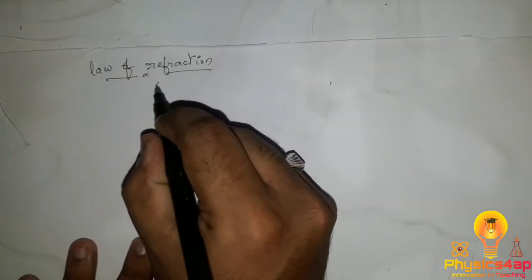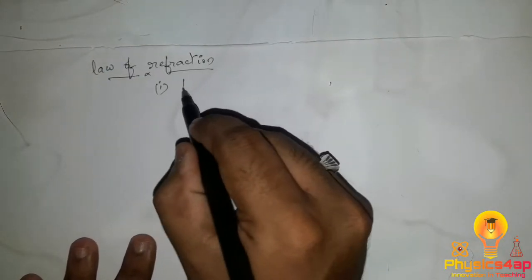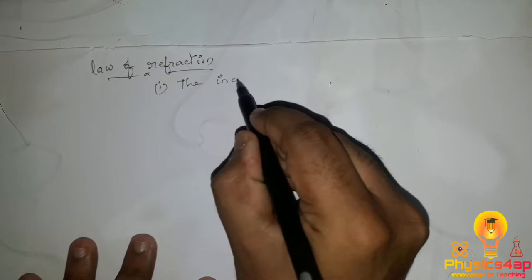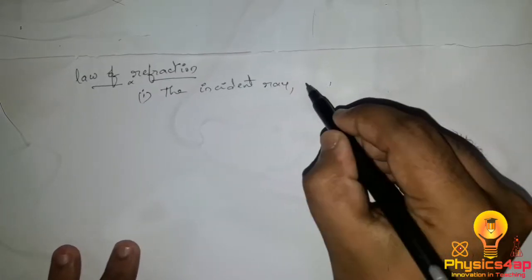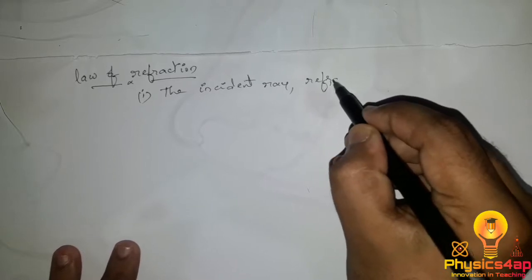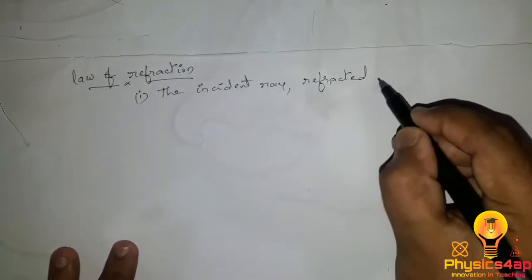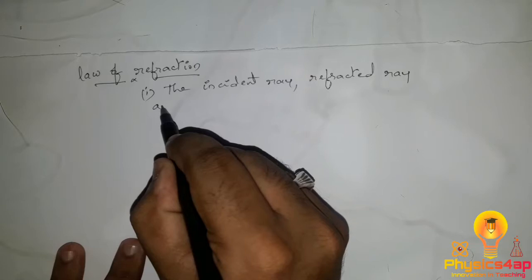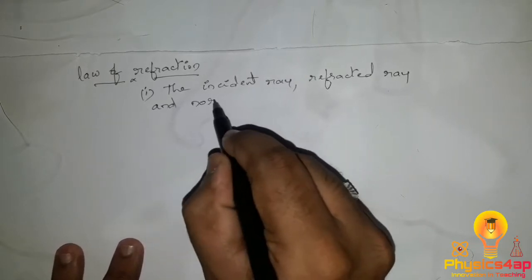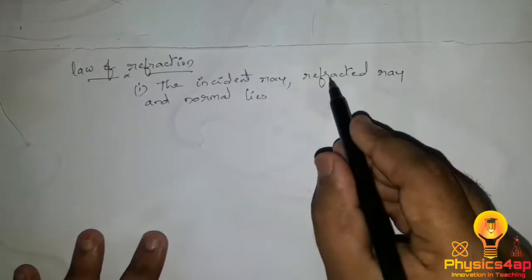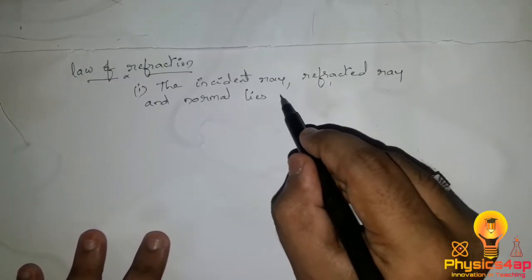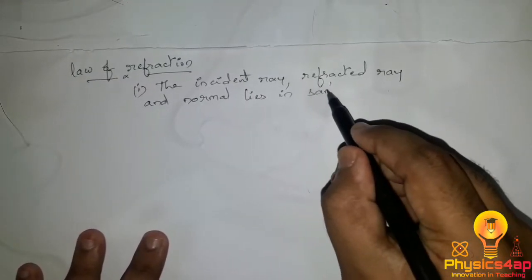The first thing is that the incident ray, the refracted ray, and the normal, all these three lie in the same plane.